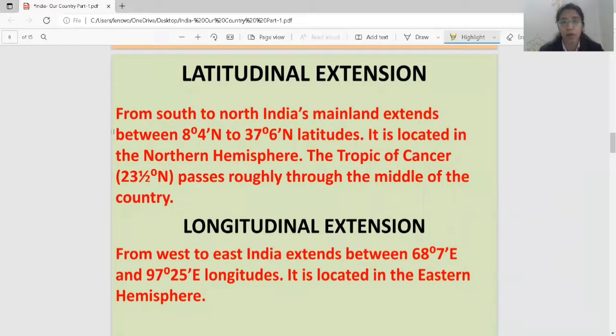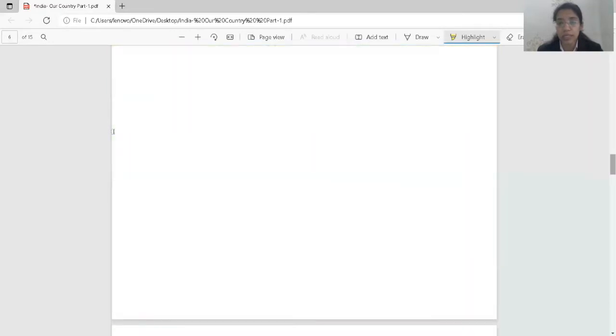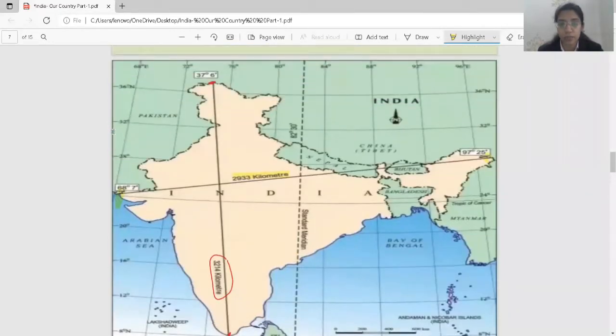If I talk about latitudinal extension, that is from south to north, the India mainland extends from 8 degree 4 north to 37 degree 6 north latitudes. Underline, very important. What is the latitudinal extension of India? 8 degree 4 north to 37 degree 6 north.